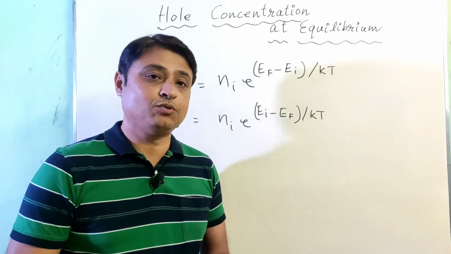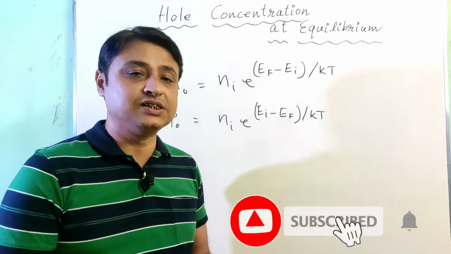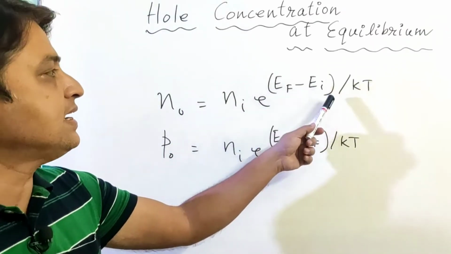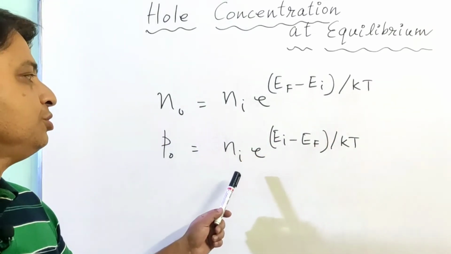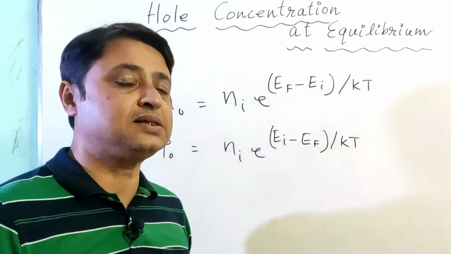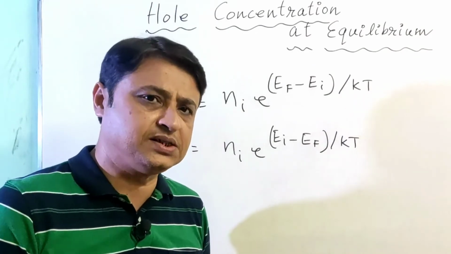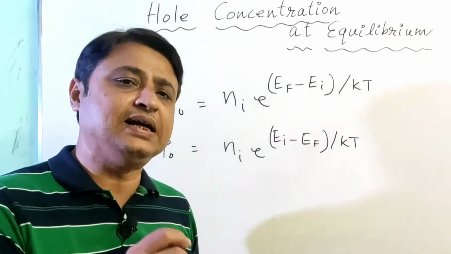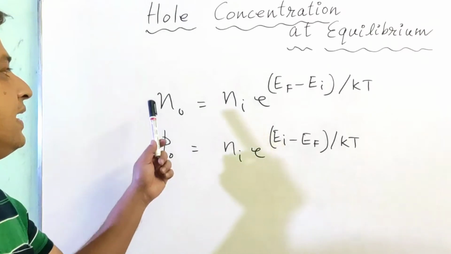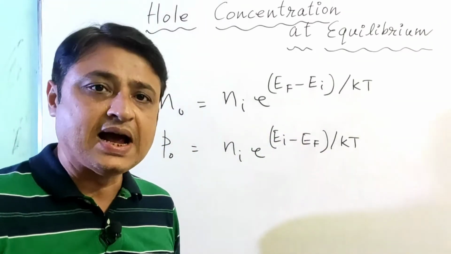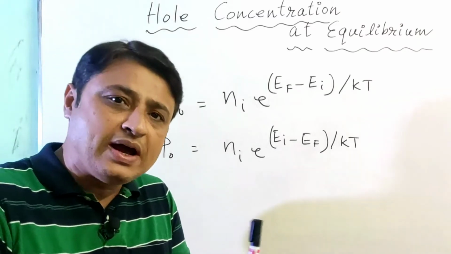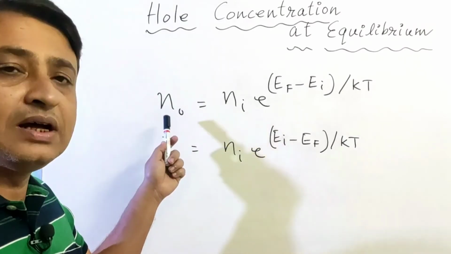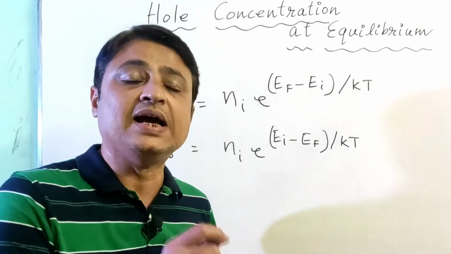Now another convenient way of expressing the values of N0 and P0 is N0 equals Ni e to the power (Ef minus Ei) by kT, and P0 equals Ni e to the power (Ei minus Ef) by kT. And from these equations we can interpret that if the Fermi level lies at the intrinsic energy level, then N0 will be equal to Ni, and as the Fermi level moves away from the intrinsic level towards the conduction band, then the value of N0 will increase exponentially.